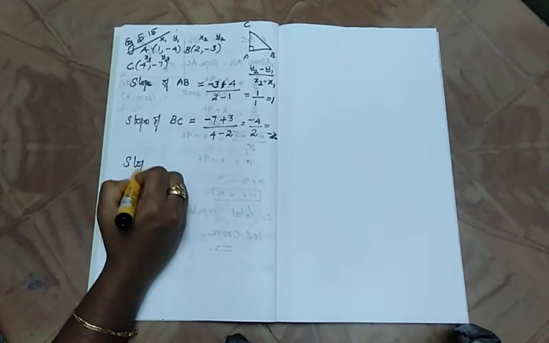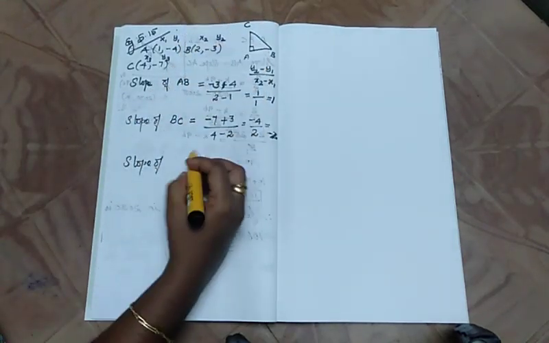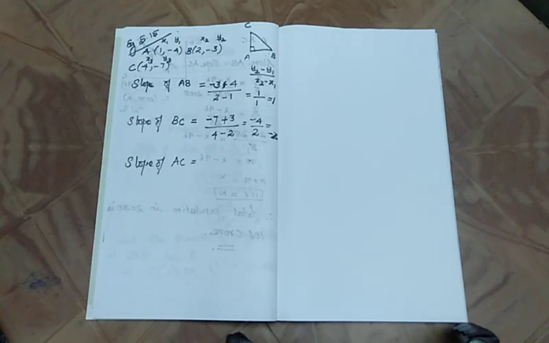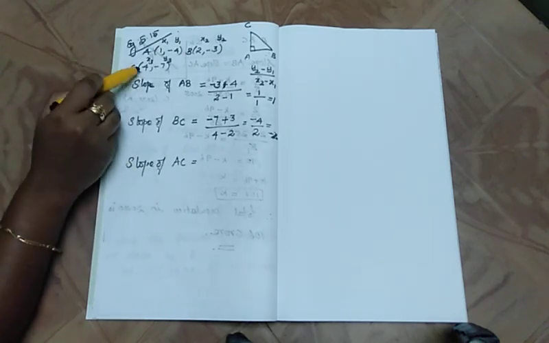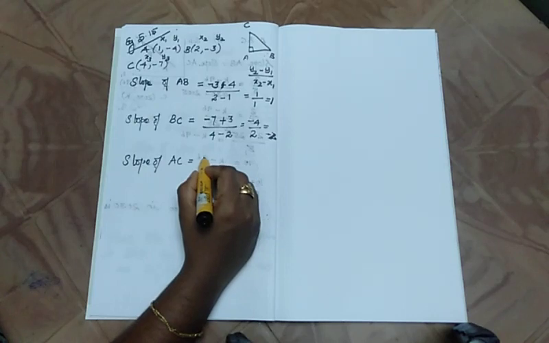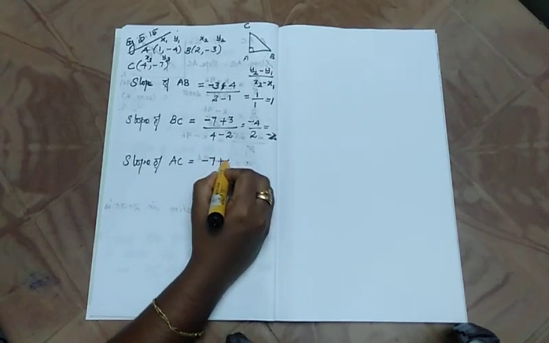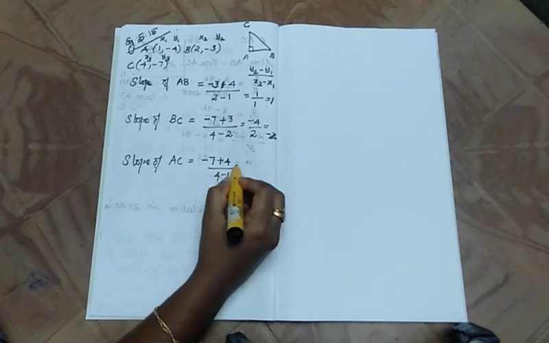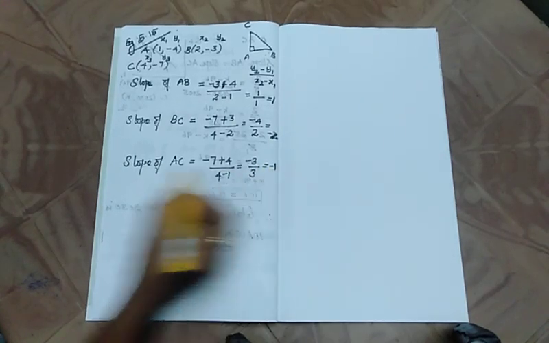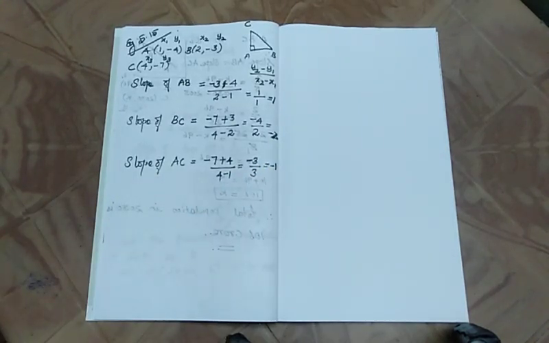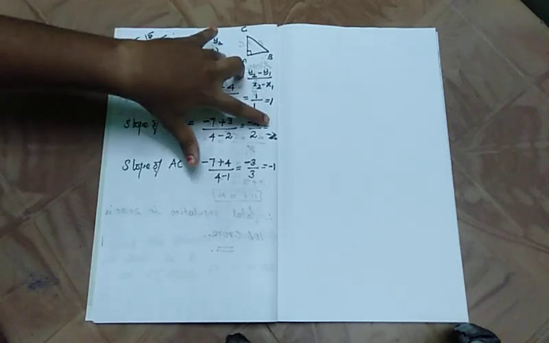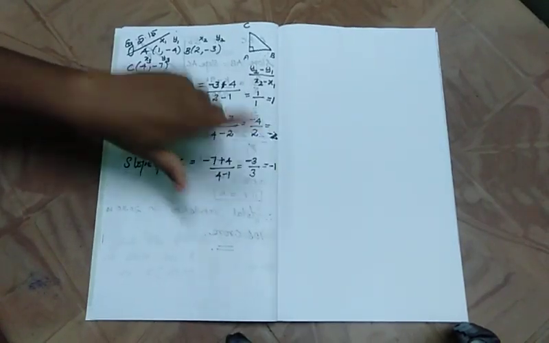Now finally, slope of A and C. So y3 minus y1, isn't that? So now minus 7 plus 4 divided by 4 minus 1, which is equal to minus 3 by 3, which is equal to minus 1. So from the given points, these are the three slopes: AB is equal to 1, BC equal to minus 2, and slope AC equal to minus 1.